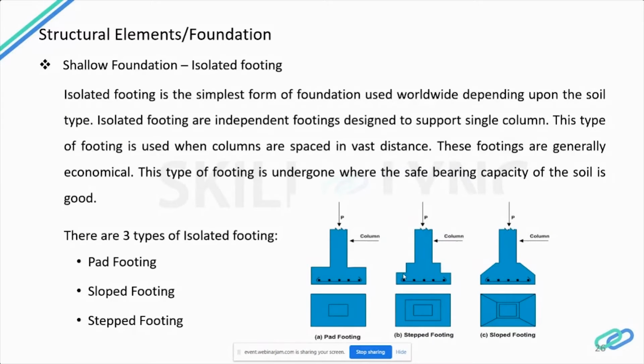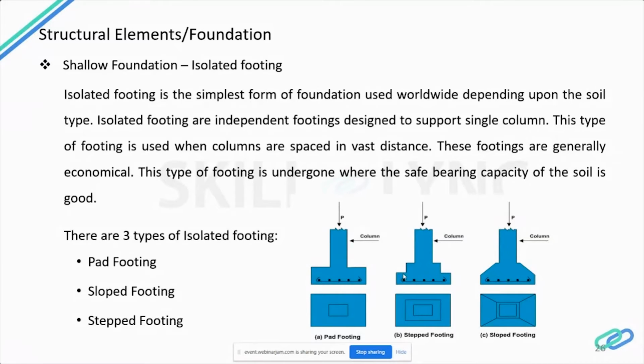Normally, sloped or trapezoidal footings are designed and executed with more care, as they have to maintain a top slope of 45 degrees from all the sides. The amount of reinforcement and concrete used in the sloped footing during construction is less than in the pad footing. So normally we propose this kind of footing depending upon the cost and the type of structure. It also decreases the utilization of concrete and reinforcement.